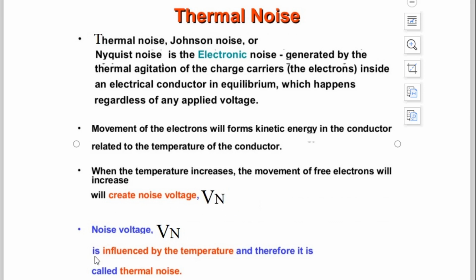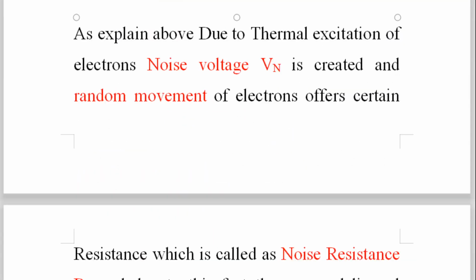Now noise voltage Vn is influenced by the temperature and therefore it is called thermal noise. So actually speaking, due to thermal noise only, the noise voltage gets generated. Here the noise voltage is influenced by the temperature. And we will see this slowly now.